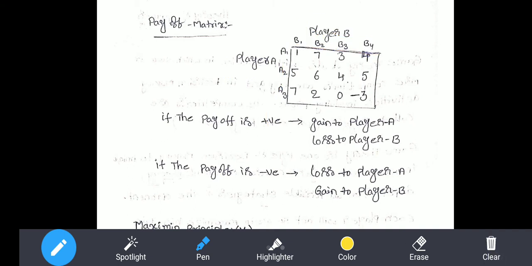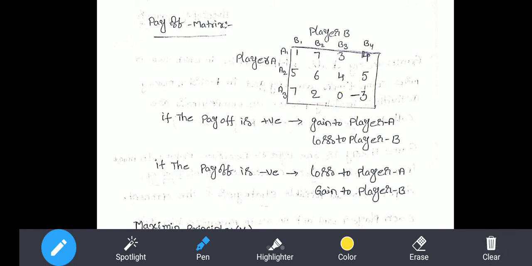All these numbers are called payoff values. If the payoff value is positive, it indicates player A gains and player B loses. If the payoff value is negative, it indicates that player B gains and player A loses.